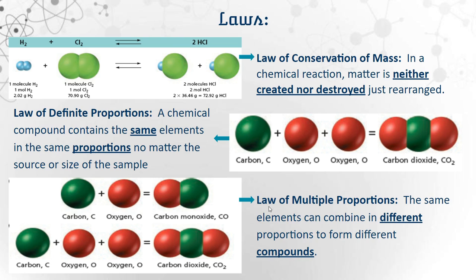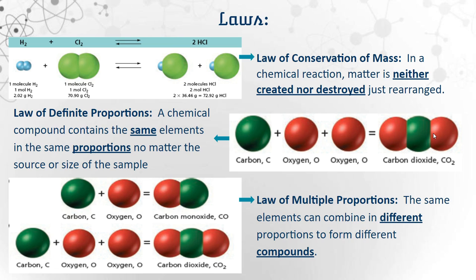We talked about law of conservation of mass before. In a chemical reaction, matter is neither created nor destroyed. It's just rearranged. So the particles, that he calls atoms, are just going to be rearranging with each other. They're also going to be there before and after a reaction. The law of definite proportion states that a chemical compound contains the same elements in the same proportions no matter the source or size of the sample. For example, carbon dioxide, the gas, is always going to have the same ratio of 1 carbon to 2 oxygens. It will always be like that.